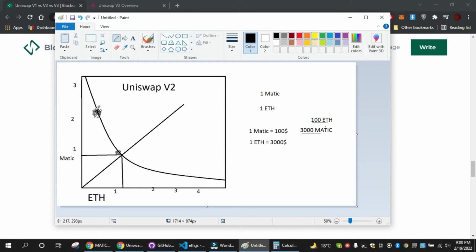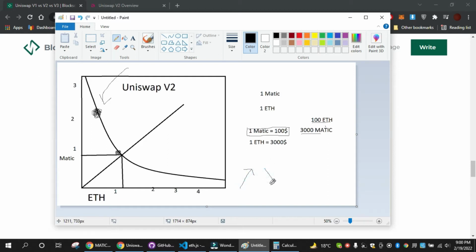Now if someone starts selling their ETH, then the amount of ETH will start increasing in the pool, and the amount of MATIC will reduce, because obviously when someone is giving ETH, they need MATIC.